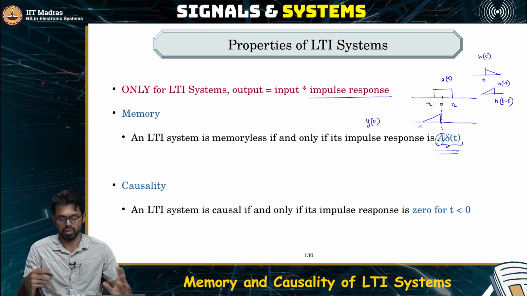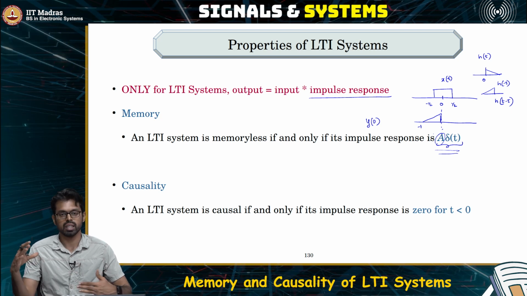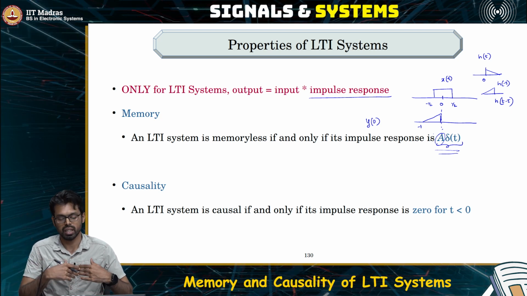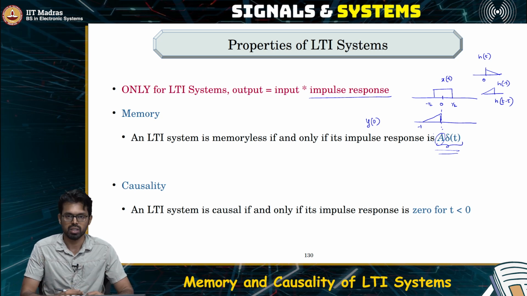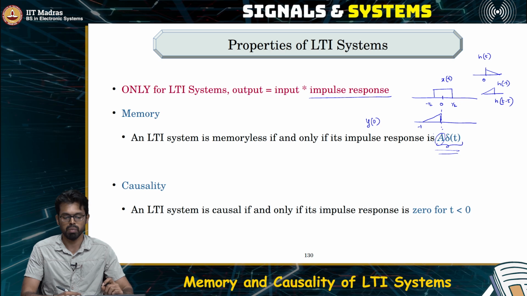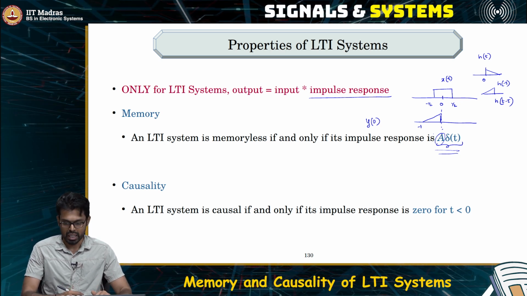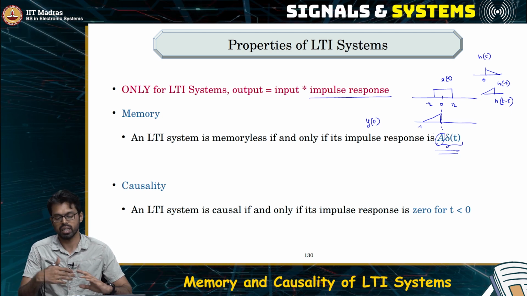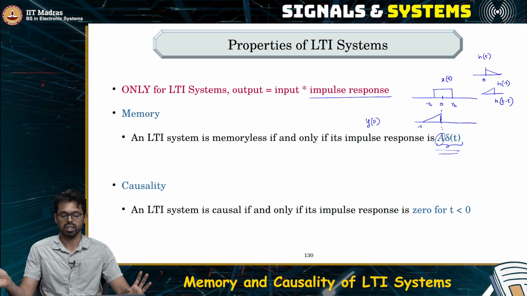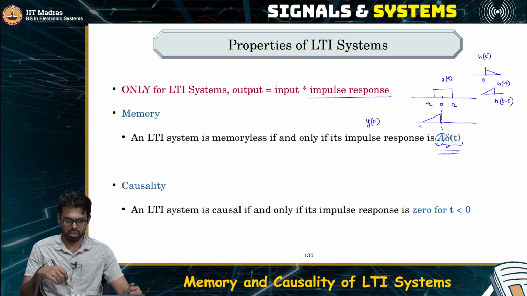It is just like an amplifier. It is just going to either increase or decrease the amplitude level and then give the input as such. It is not going to do any other kind of processing on top of it. So this is a memoryless LTI system. If the LTI system has an impulse response which is not equal to the Dirac delta signal, then definitely it has memory. It is very nice that we can comment on these properties just by looking at the impulse response.